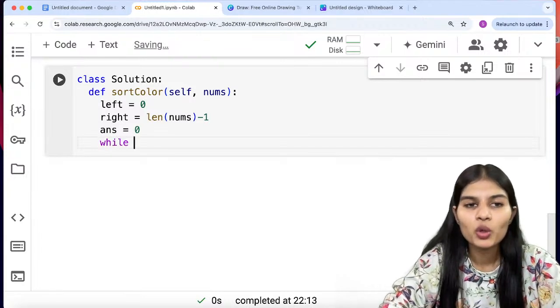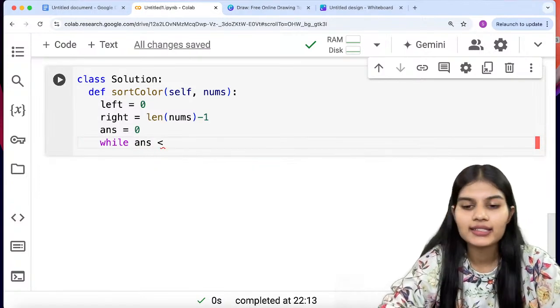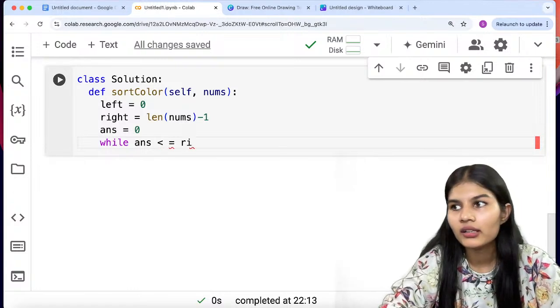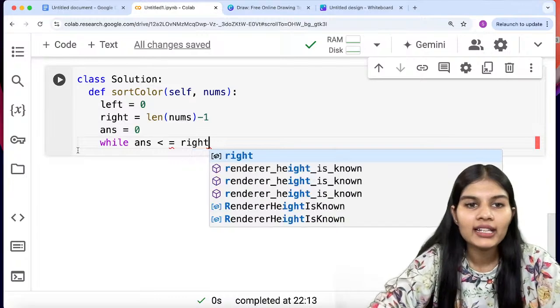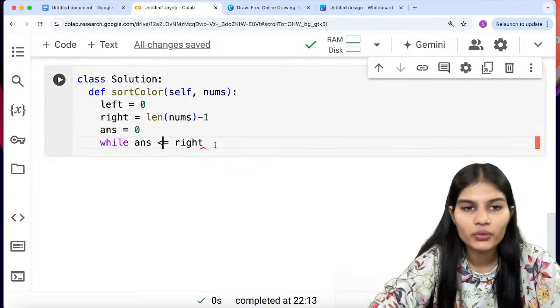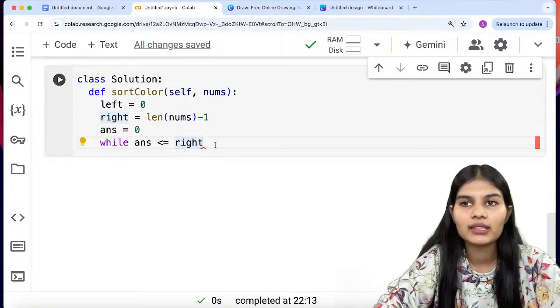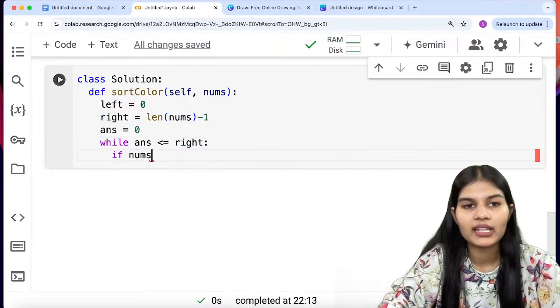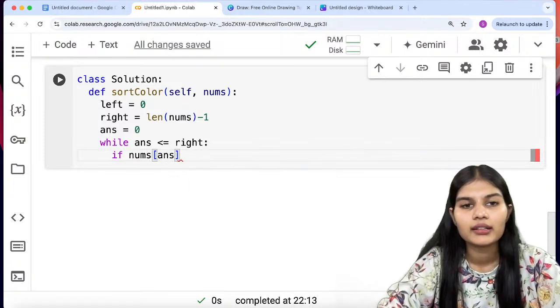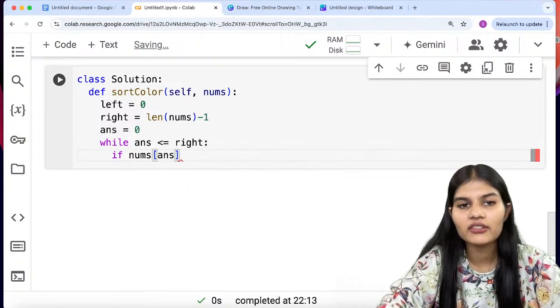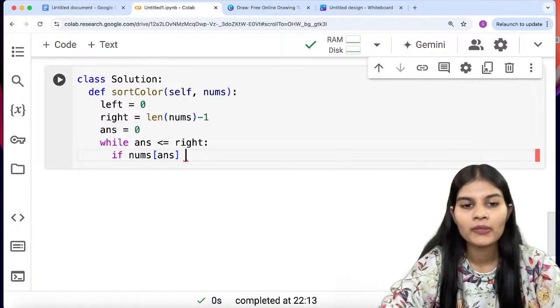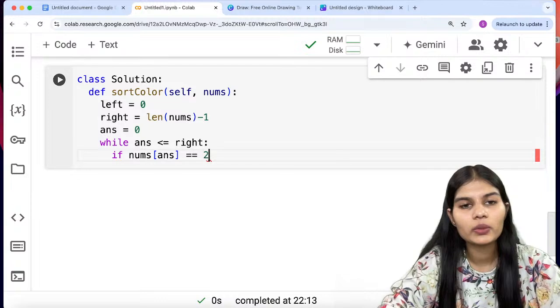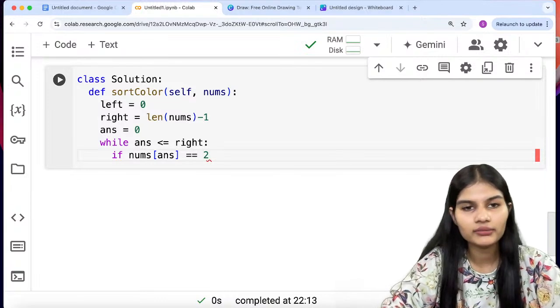Okay, moving with the while condition. So while ans is less than or equal to right, now the condition goes that we do not have to put any space between the less than and equal to sign, right? So while ans is less than or equal to right, I would go with my condition that if nums[ans], ans being my respective variable, is equal to 0. If that is first of all equal to 2, we'll go 2, 0 and 1 like that, fine.